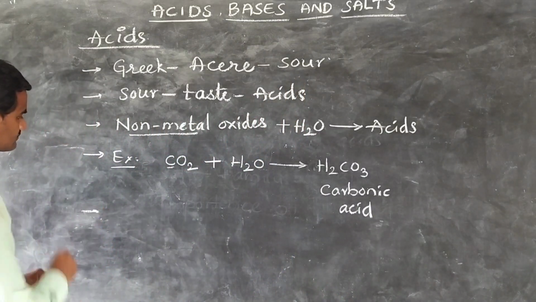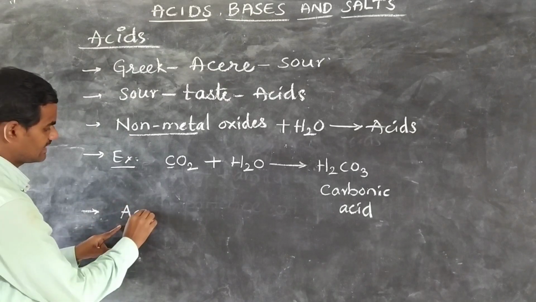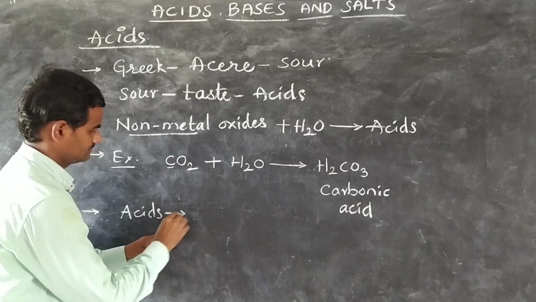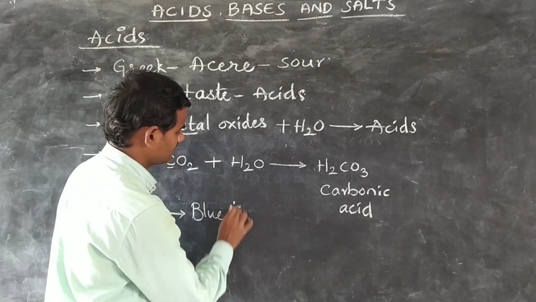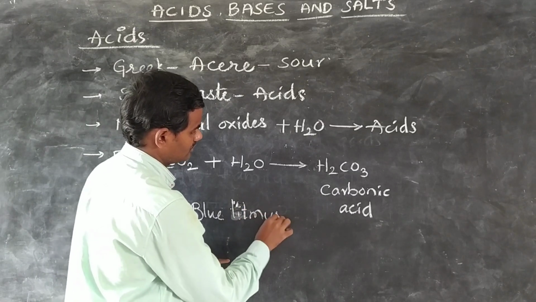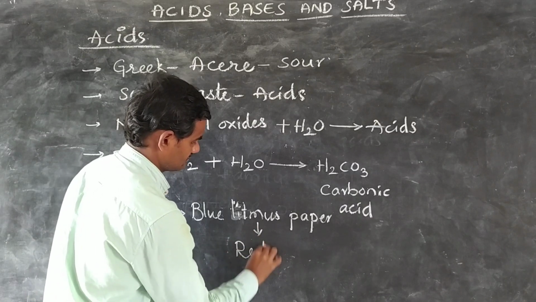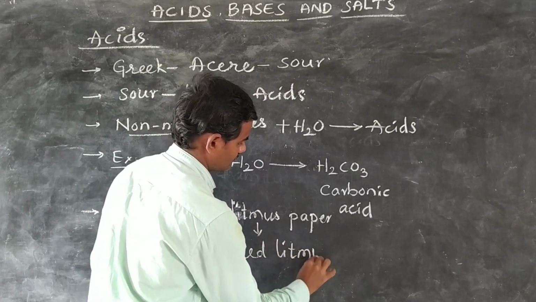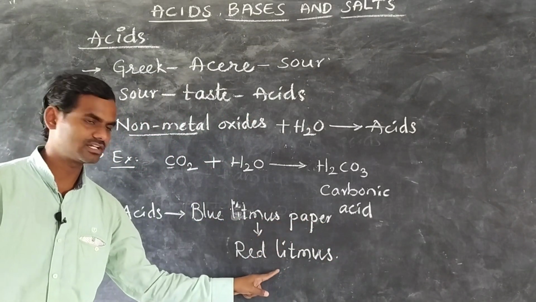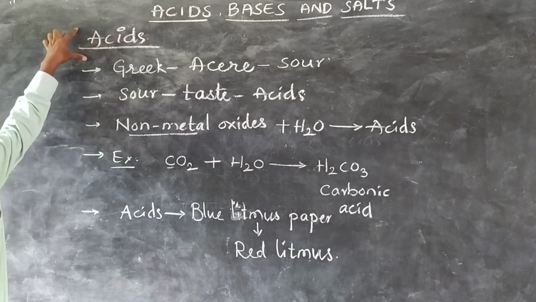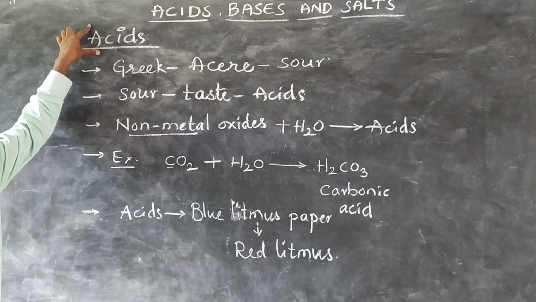And one more thing, these acids convert blue litmus to red litmus. The substances which convert blue litmus paper to red litmus paper are also known as acids.